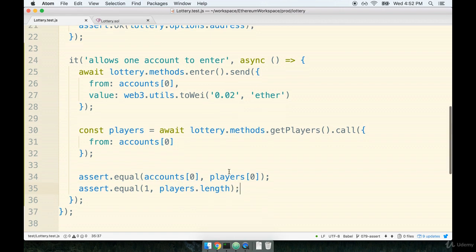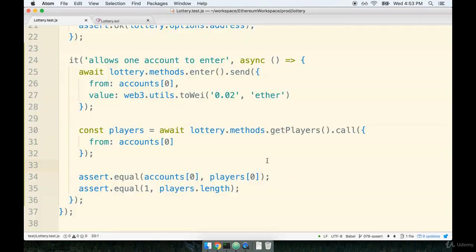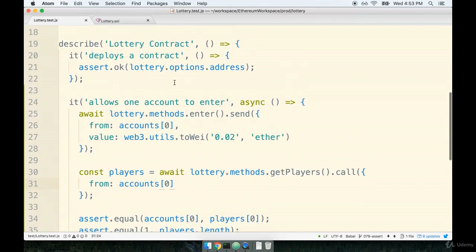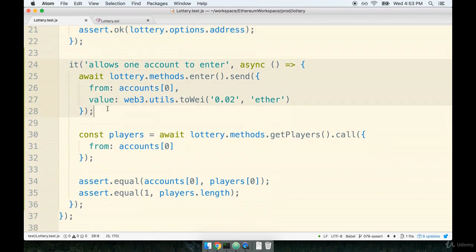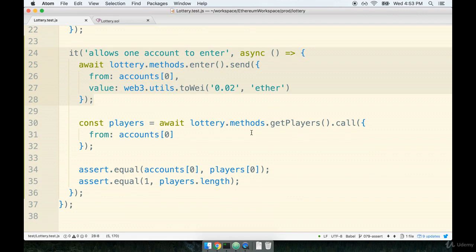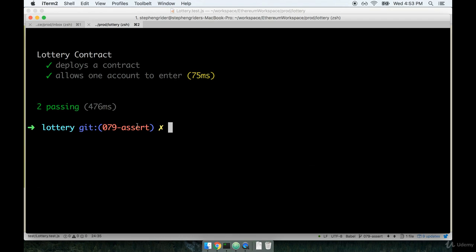All right, so let's save this and run our tests again, see how we're doing. So I will npm run test. That'll start our test back up. We should now see 2 separate tests passing. One for deploying a contract, and then one for allowing our account to enter. At present, we're not actually making any other assertion beyond this one account, and that's why I specifically specified in here one account. We can certainly come back and add in another test that then attempts to enter in 2 accounts. Of course, there's no issue with that whatsoever. All right, so back over at the terminal, it looks like our 2 tests are passing. So that's great. Let's pause here.